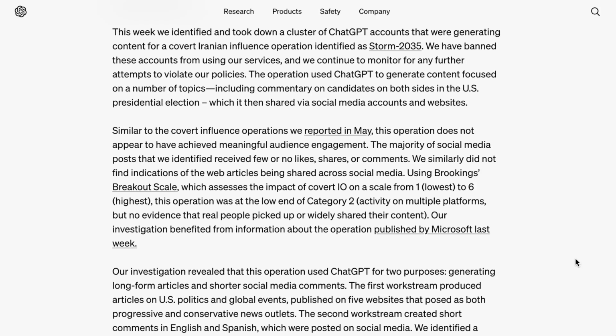OpenAI writes, "This week, we identified and took down a cluster of ChatGPT accounts that were generating content for a covert Iranian influence operation identified as Storm 2035. We have banned these accounts from our services, and we continue to monitor any further attempts to violate our policies. The operation used ChatGPT to generate content focused on a number of topics, including commentary on candidates on both sides of the US presidential election, which it then shared via social media accounts and website."